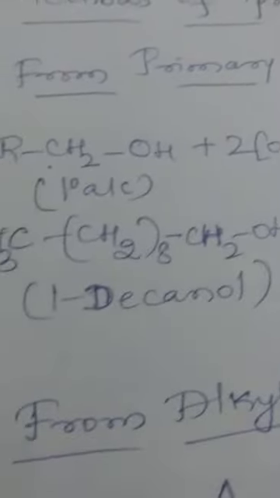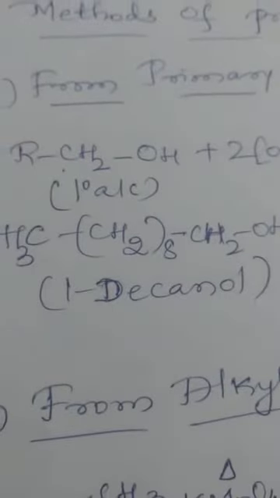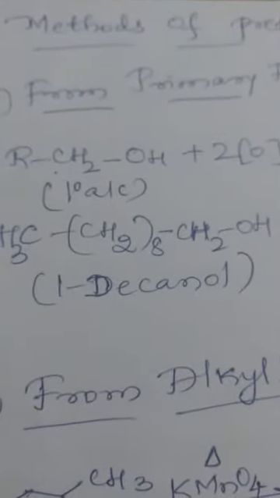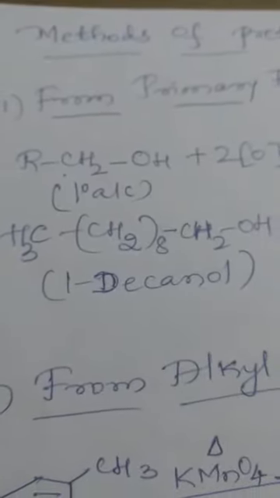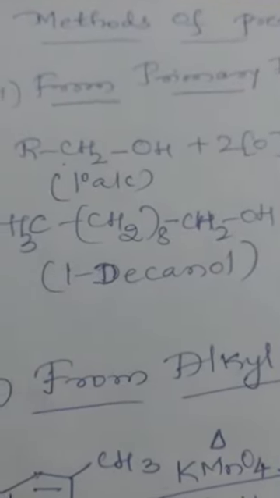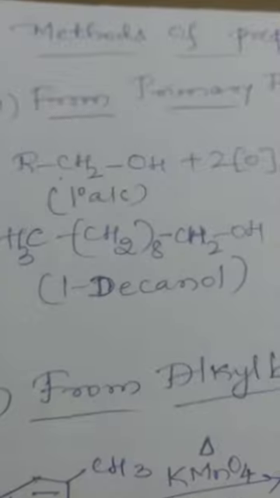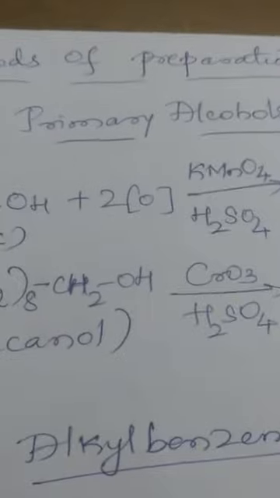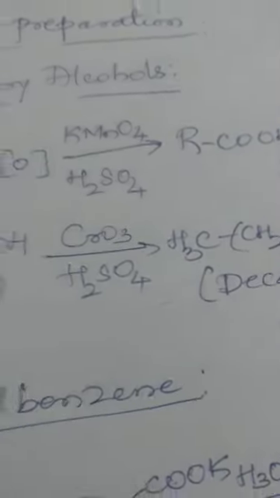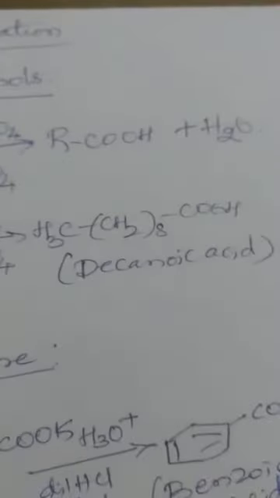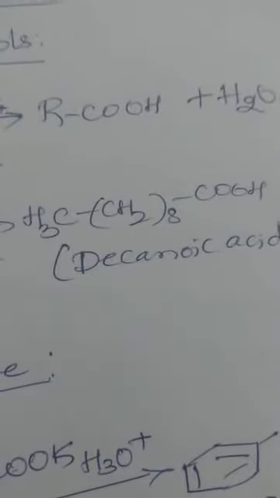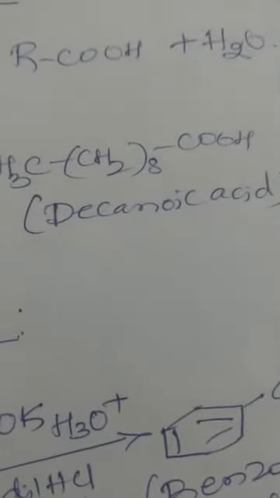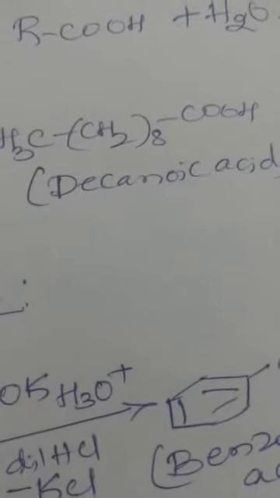One particular example: I have written the carbon chain in the short form, CH3 (CH2)8 CH2OH. In all there are 10 carbon atoms with the principal functional group OH. So it is 1-decanol. 1-decanol on oxidation with chromium trioxide in acidic media like sulfuric acid, the CH2OH will be replaced by COOH, and the product obtained will have 10 carbon atoms once again, and the name will be decanoic acid. So this is the first method.